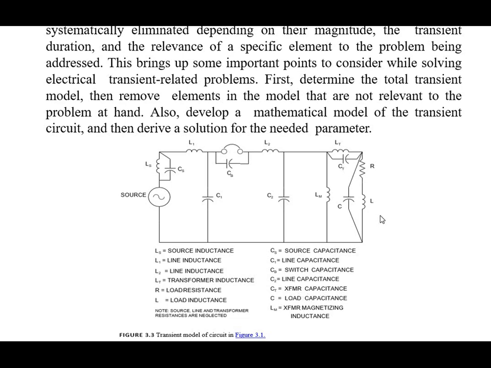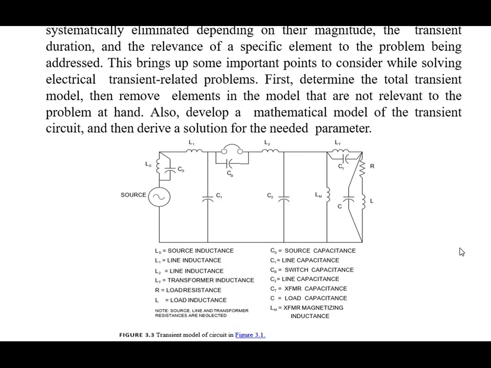Now this is RL, our motor load, and the capacitor is parallel with this motor load, and it is called load capacitance. Same note, source, line and transformer resistances are neglected in this figure. So this is the power system transient model or system transient model.